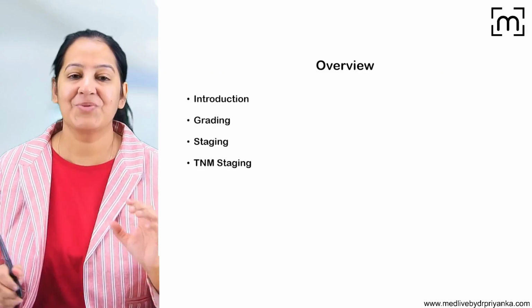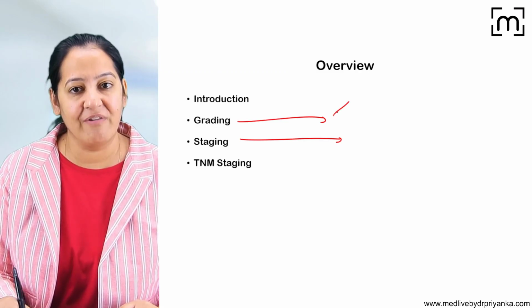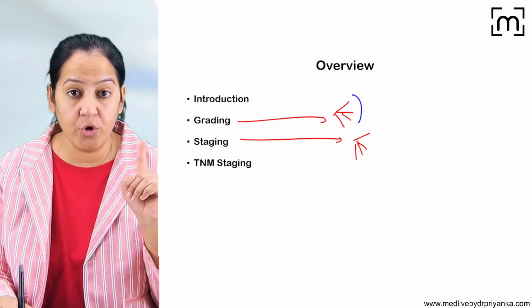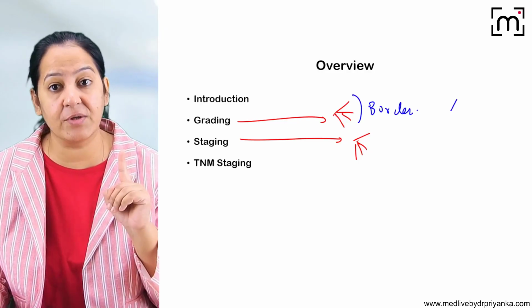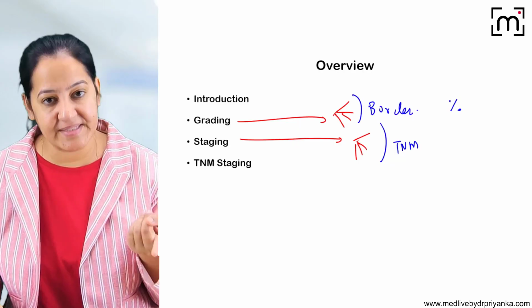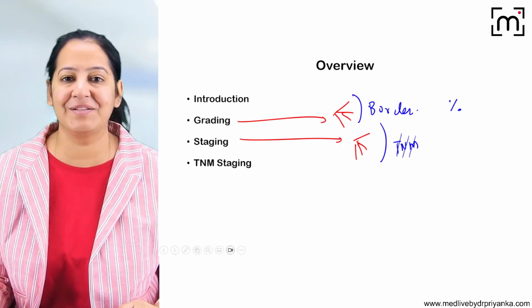I hope you got it. So I hope you got how to decide the grade and how to decide the stage. Here also we have 1, 2, 3, 4 grade. Here also we have 1, 2, 3, 4 stage. For grading, I told you the Broder system, in which we decide the grade based on the percentage of anaplasia. And here I told you TNM, in which we decide the stage based on the T, N and M combination. So that's all about it. I hope you got it.